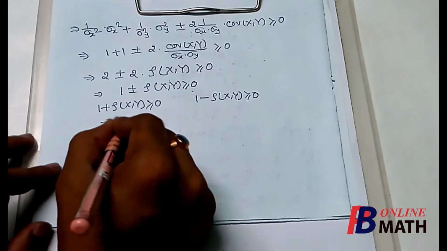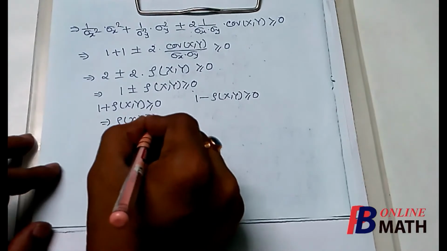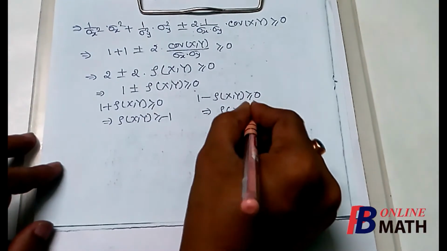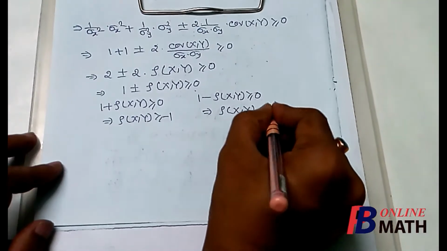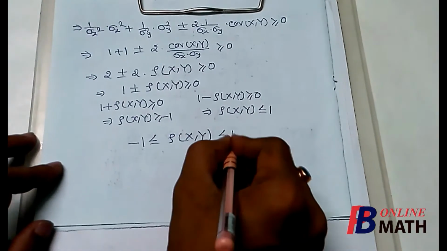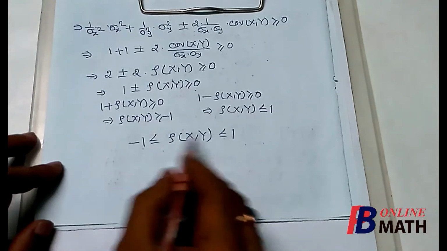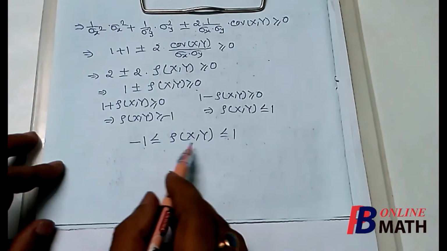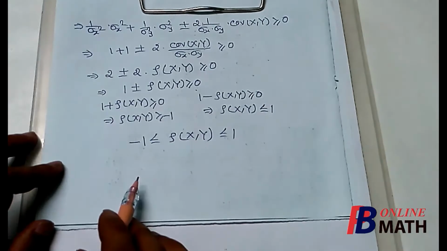From here we find that rho xy is greater than or equal to minus 1, and rho xy is less than or equal to 1. Combining these two, rho xy lies between minus 1 and plus 1. So the correlation coefficient lies between minus 1 and plus 1. That completes the theorem.